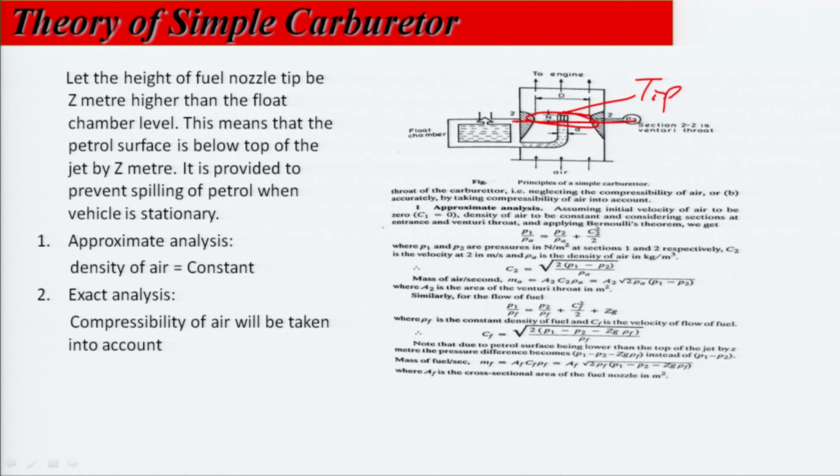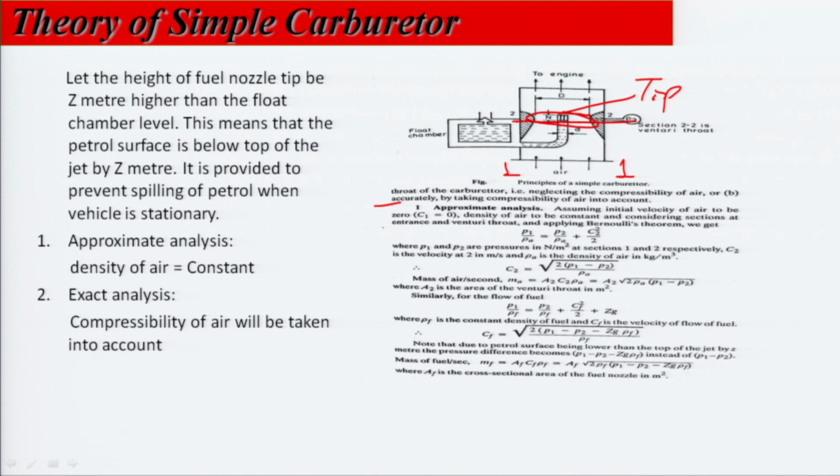So we will apply the Bernoulli equation. In the last lecture I also derived this relation, but just for revision I am telling you that first we take the approximate analysis. We apply the Bernoulli equation for air at section 1, which represents the atmospheric condition.